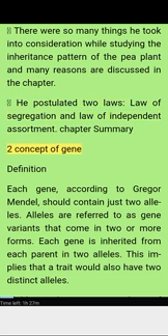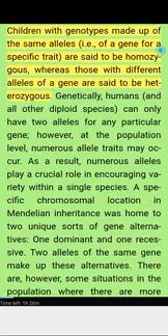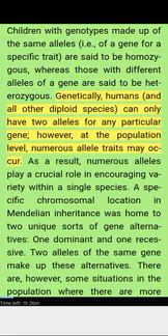Chapter summary: concept of gene. Definition: each gene, according to Gregor Mendel, should contain just two alleles. Alleles are referred to as gene variants that come in two or more forms. Each gene is inherited from each parent in two alleles. This implies that a trait would also have two distinct alleles. Children with genotypes made up of the same alleles of a gene for a specific trait are said to be homozygous, whereas those with different alleles of a gene are said to be heterozygous. Genetically, humans and all other diploid species can only have two alleles for any particular gene. However, at the population level, numerous allele traits may occur. As a result, numerous alleles play a crucial role in encouraging variety within a single species.